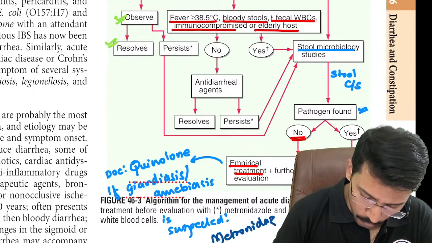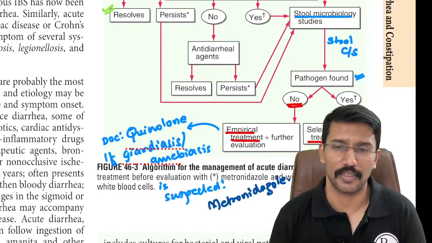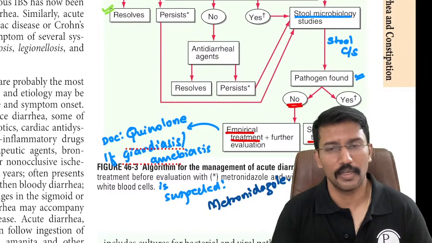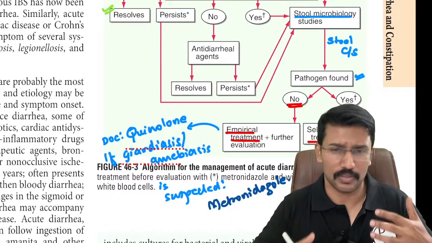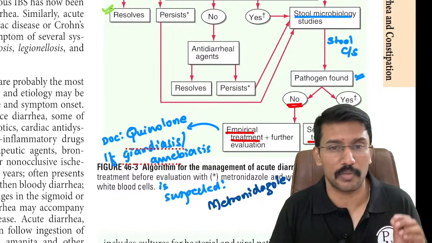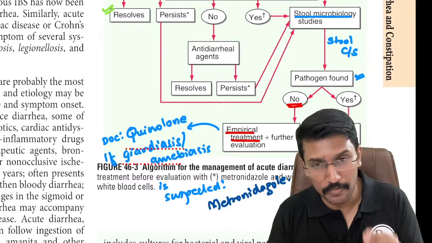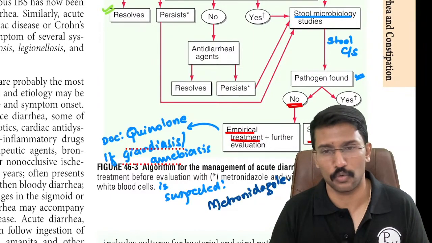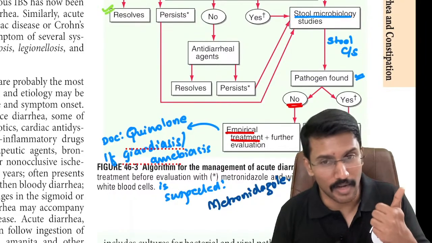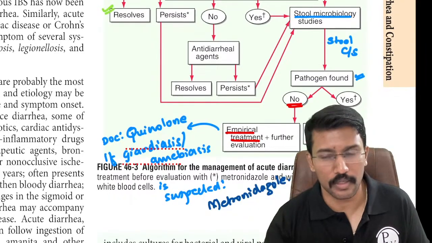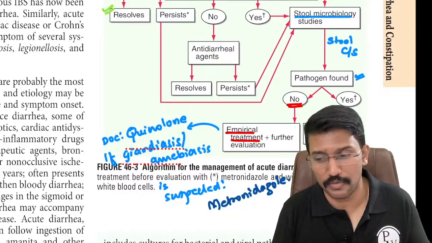And please remember, metronidazole is one of the well-known drugs to induce Clostridium difficile loose stools. So now if I get a patient with loose stools and I prescribe him Oflox OZ without the need, like a mild case which would have likely resolved on its own, and I end up prescribing ofloxacin plus metronidazole, this metronidazole might increase his risk of developing Clostridium difficile infection or the membranous colitis. So 1 week, 2 weeks down the line, he'll come back with re-onset of diarrhea. This time, because it is an antibiotic induced diarrhea, I have to go for further evaluation, and from the stool I will do a test called stool CD toxin, which might turn out positive. In that case, my diagnosis will become